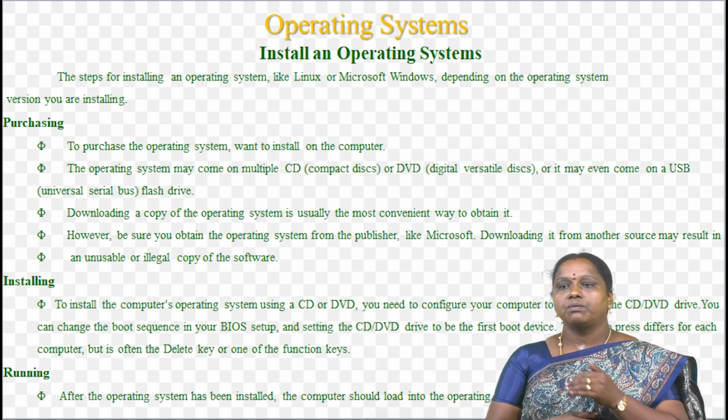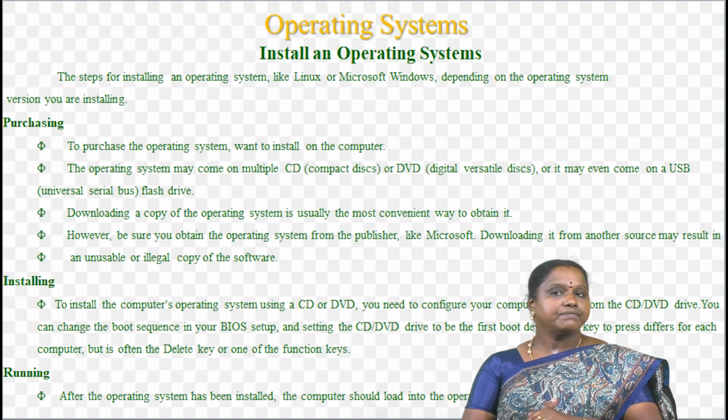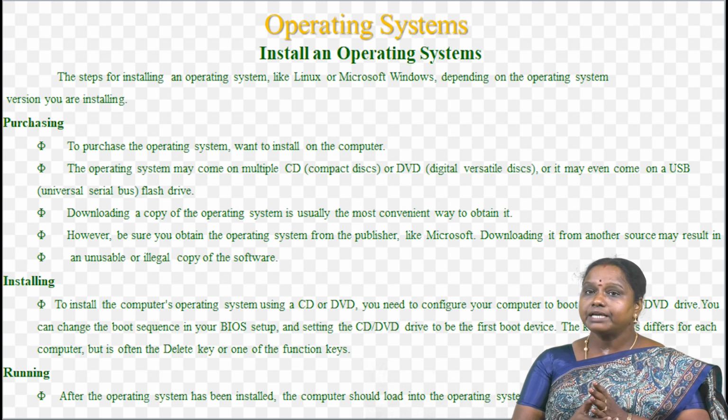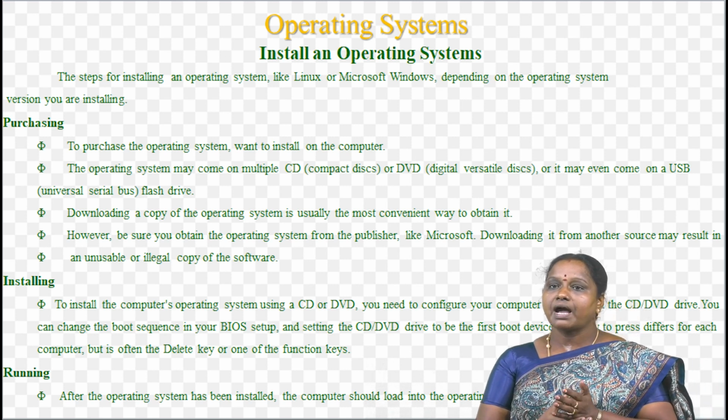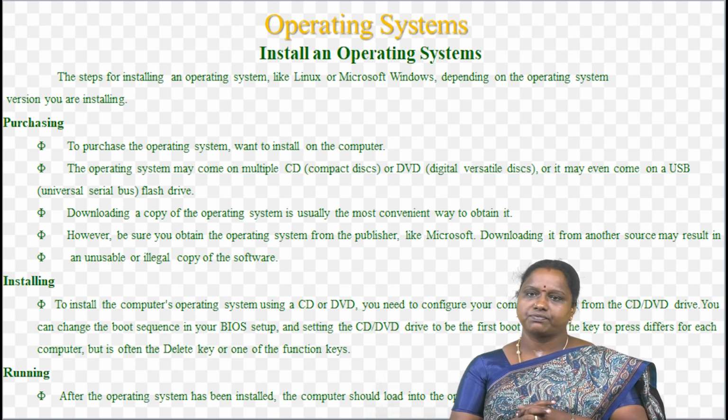Downloading a copy of the operating system is usually the most convenient way to obtain it. However, be sure you obtain the operating system from the publisher like Microsoft. Downloading it from another source may result in an unusable or illegal copy of the software.